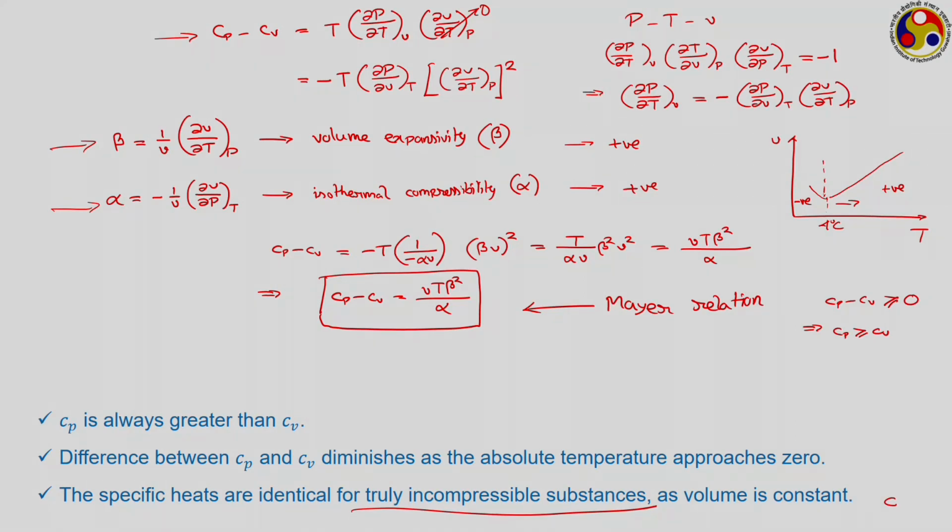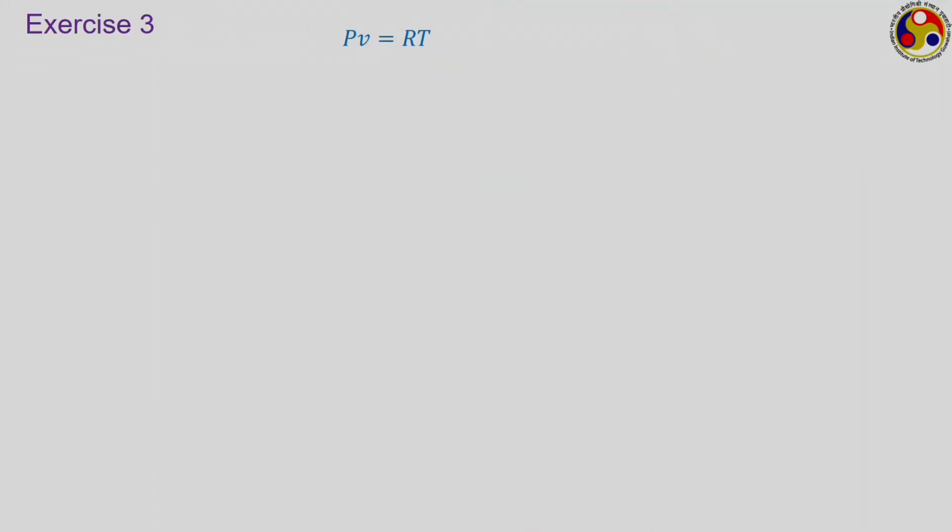So, with the Mayer relation, now we know how to calculate the difference between the two specific heats for any given situation. I would like to close this lecture by discussing another example. Again we have the ideal gas equation of state, but here we shall be talking about the expressions for specific heats Cp and Cv. There are two expressions we have developed.